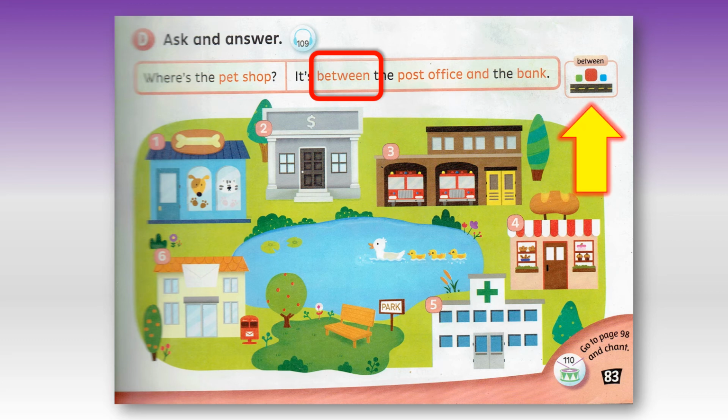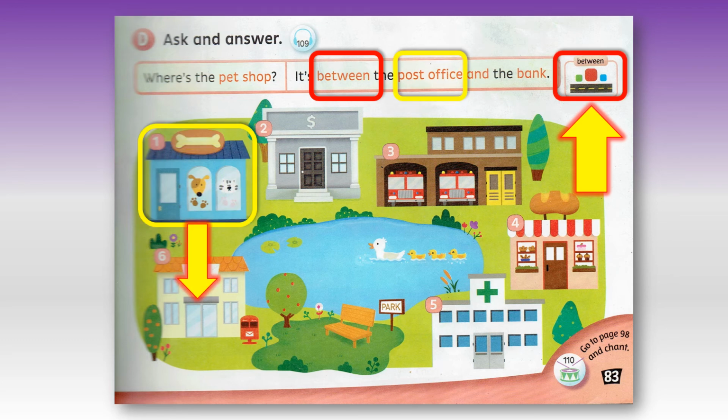It's between the post office and the bank. Remember, we must have 3 places if we are talking about between. We must have the place in the question. What is that? Yes, the pet shop.